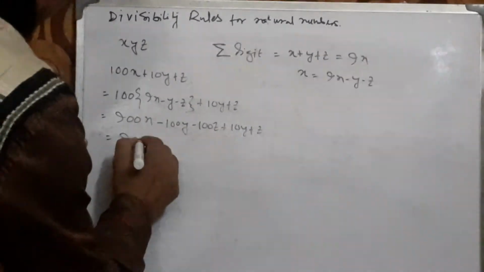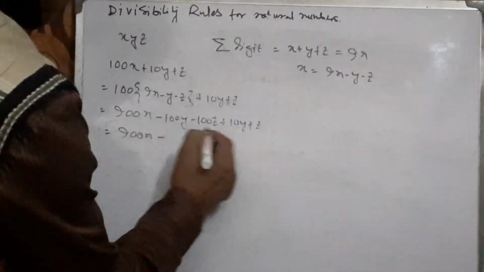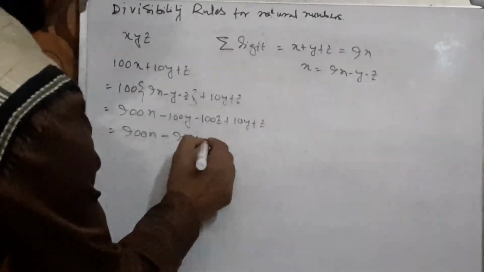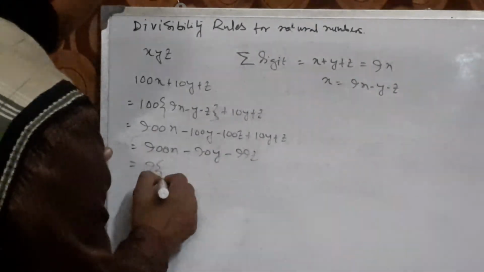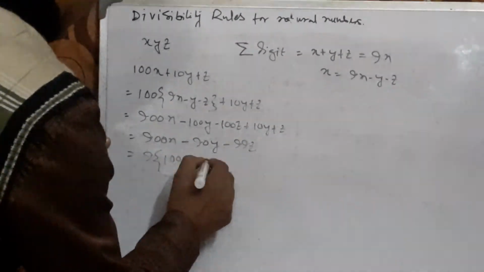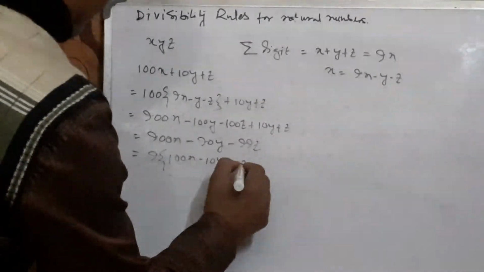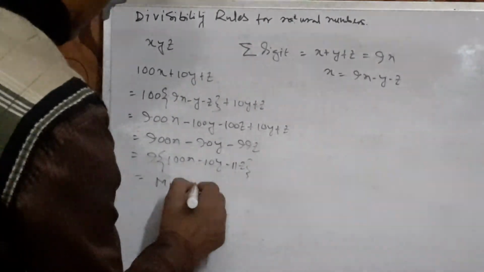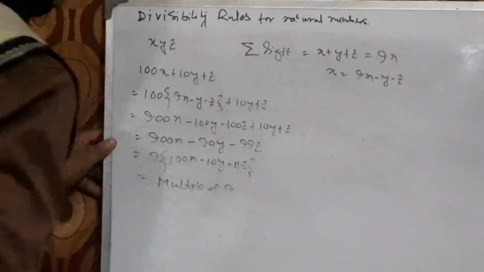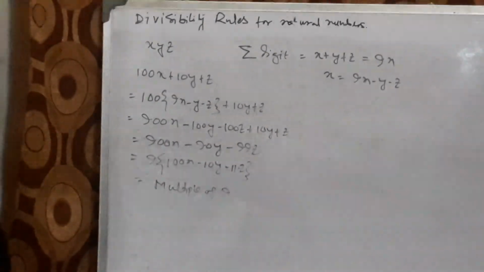It becomes 900n minus 90y minus 99z. It becomes 9 into 100n minus 10y minus 11z, which is a multiple of 9. So the whole number is divisible by 9.